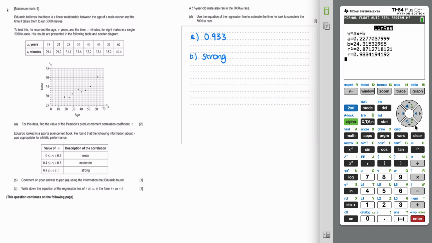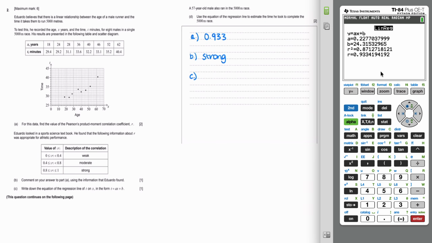Normally we would give 2 things there, whether it's strong, weak, moderate, and whether it's positive or negative. But because of the way that that's been asked, it's just 1 mark for writing strong and referring to the table. And then part C says to write down the regression line, and there is a reminder here in the question that it is T on X. Now that just means that we have T as the variable instead of Y. So we have the information here.